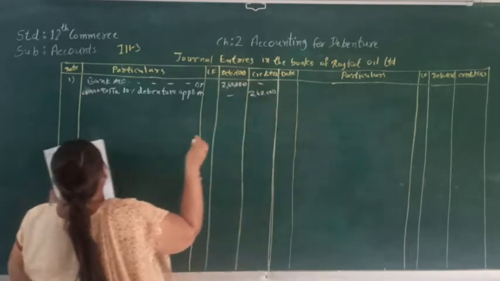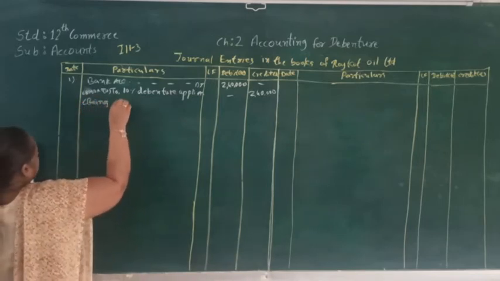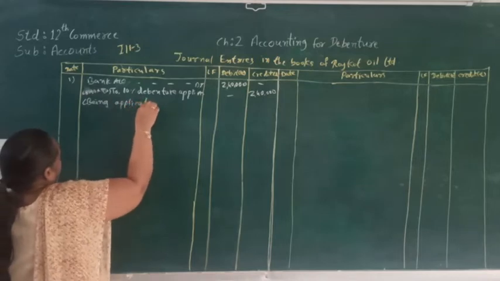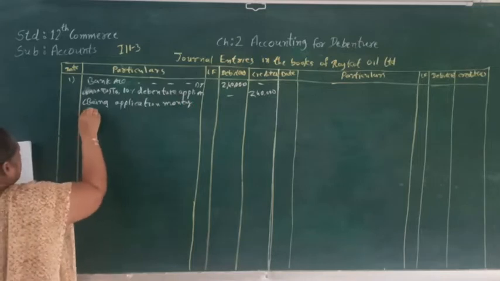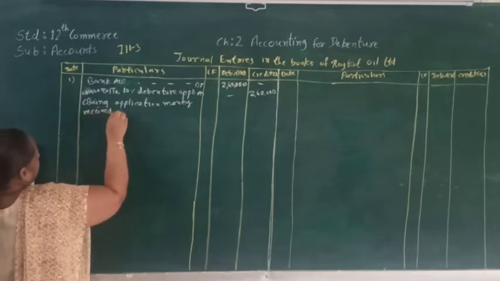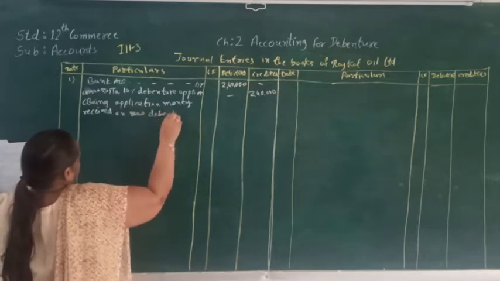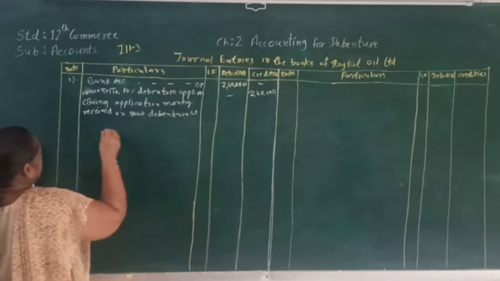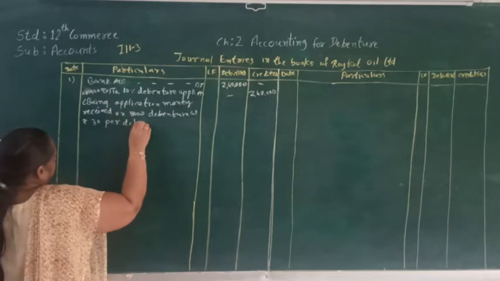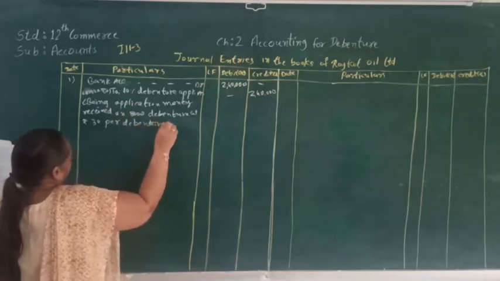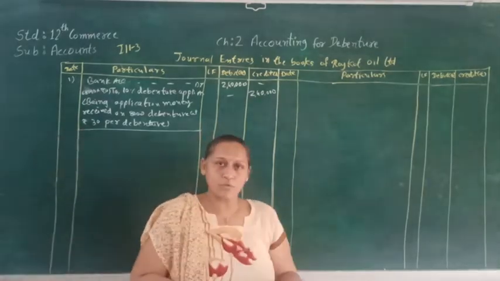₹2,40,000, being application money received on 8,000 debentures at ₹30 per debenture. So this was the first journal entry that we were supposed to pass.